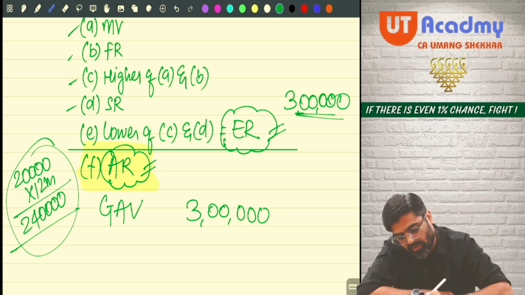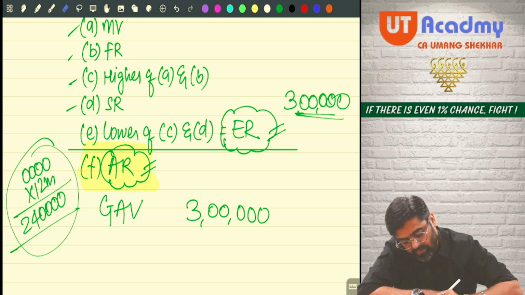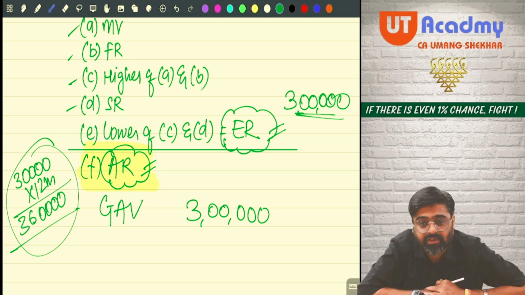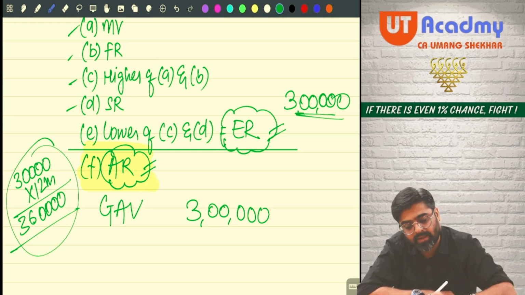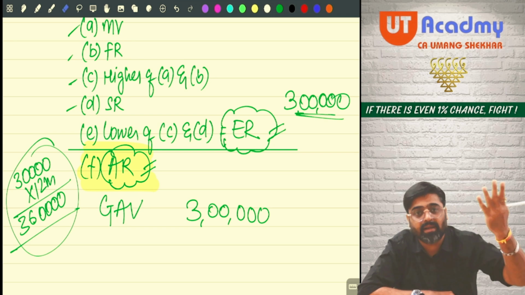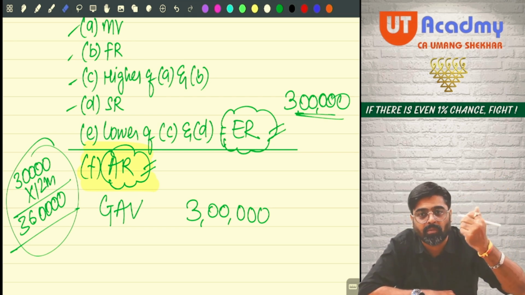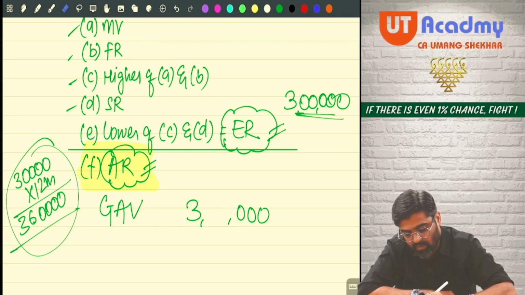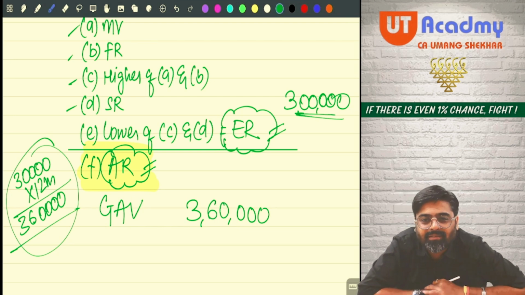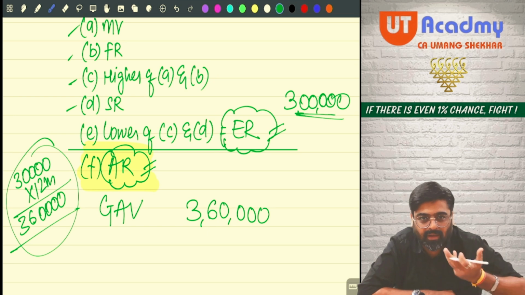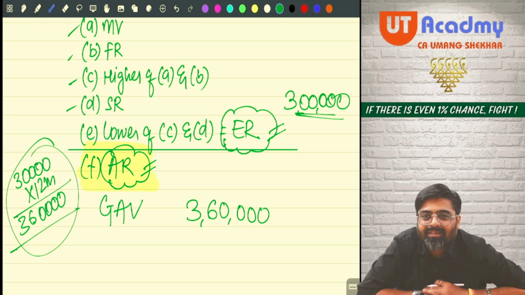What if the actual rent which you were earning was 30,000 into 12? Then it was 3,60,000. Yes or no? So are you earning more than our expectation? Then the rent earning capacity of your property is not 3 lakh, it is 3,60,000, which you are earning in the form of actual rent. Pay tax on how much? 3,60,000. Actual amount which you are earning, show it as GAV. Easy or not?